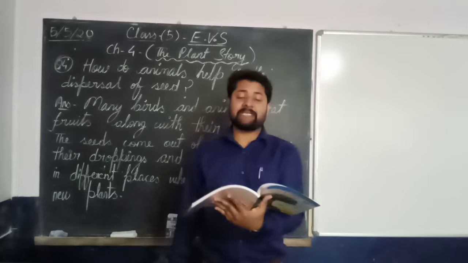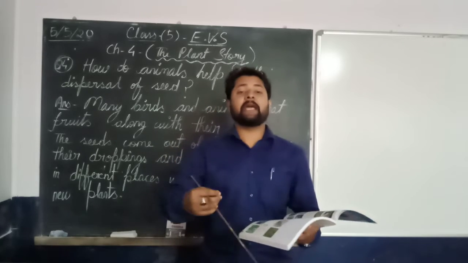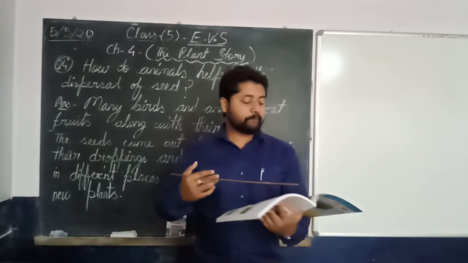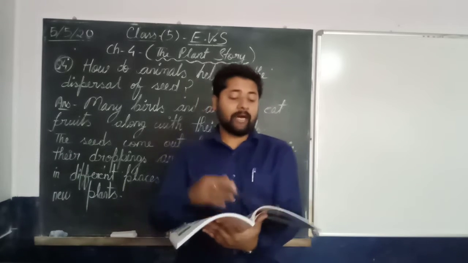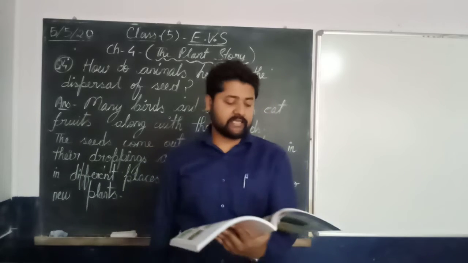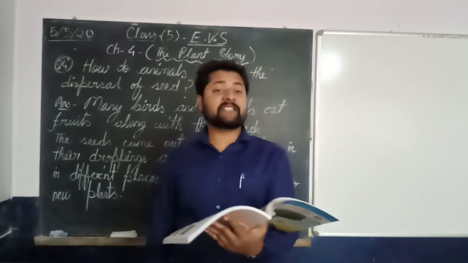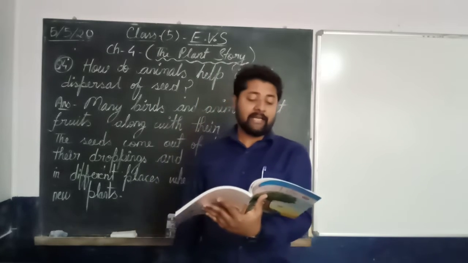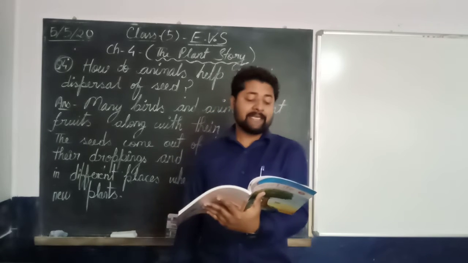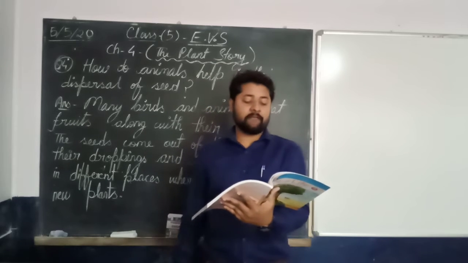Then dispersal of seed. Yesterday we discussed how seeds are dispersed. Dispersed means scattered. So how seeds can be scattered and why it is necessary to disperse the seeds. The process by which seeds travel or are scattered far away from the parent plant is called dispersal of seeds.